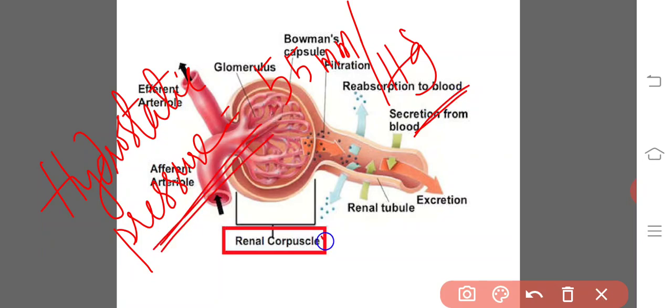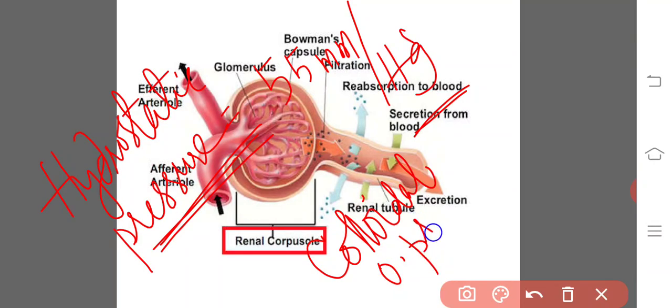The colloidal osmotic pressure, which is caused by the plasma proteins of the blood within the glomerulus, is about 30 mmHg.